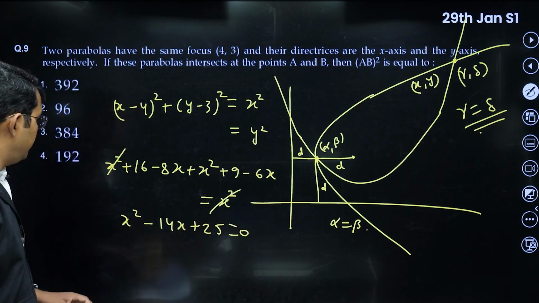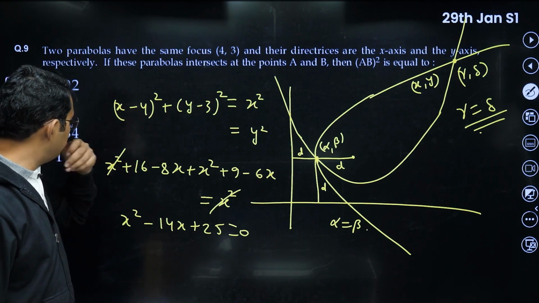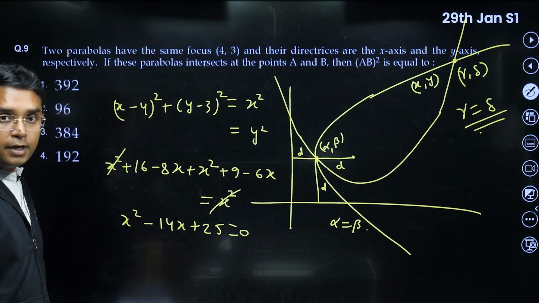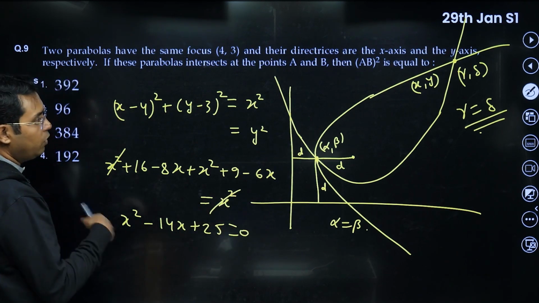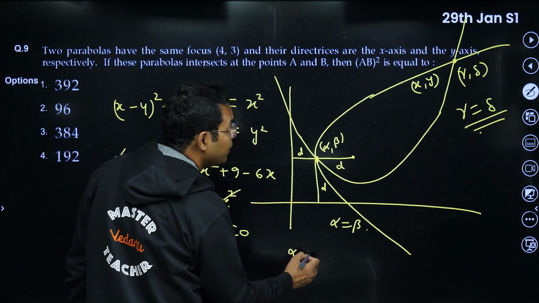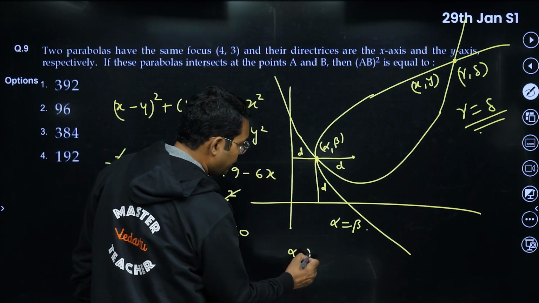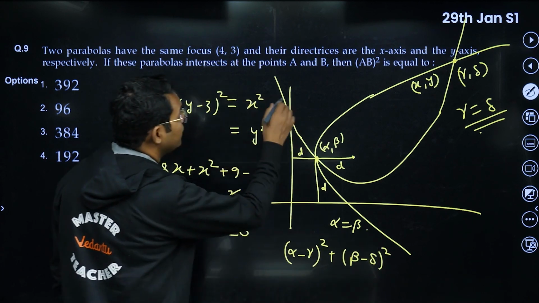Let me check if everything is correct or not. x square got cancelled, so minus 8 minus 6 is minus 14x, and that is 25. That's right. And the same quadratic will be for the y coordinate also. If we are looking for the distance formula, the distance between these two is nothing but (alpha minus gamma) square plus (beta minus delta) square, and that is equal to AB square.